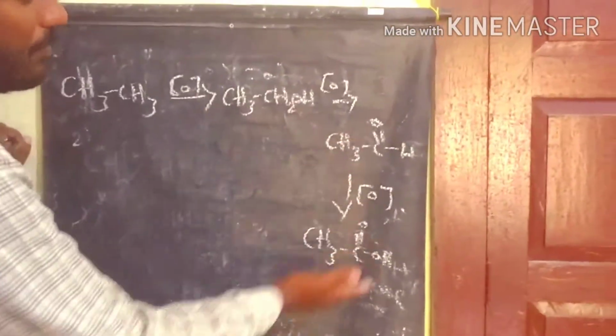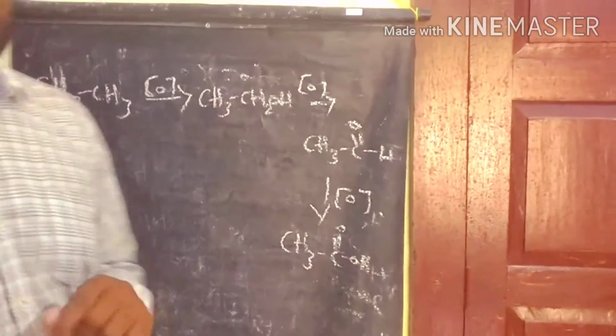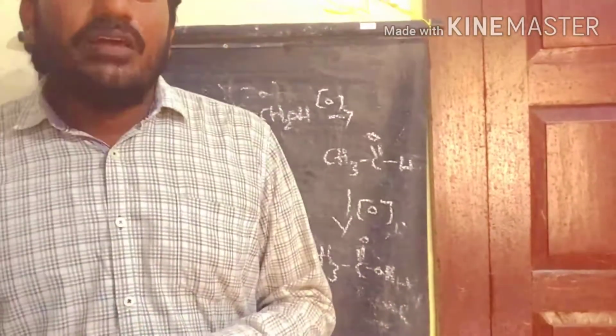If you take mild oxidizing agents like copper or PCC, you oxidize the alcohols to prepare carbonyl compounds. If you use stronger oxidizing agents like KMnO4 and sodium dichromate, you prepare the carboxylic acid.